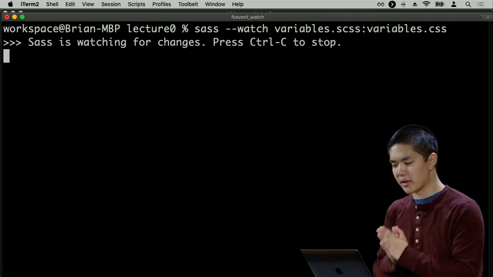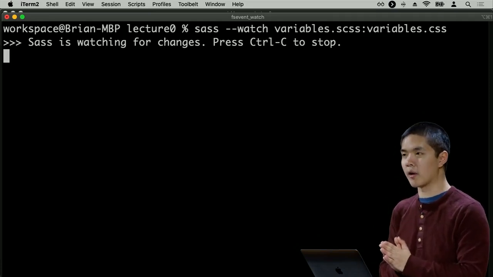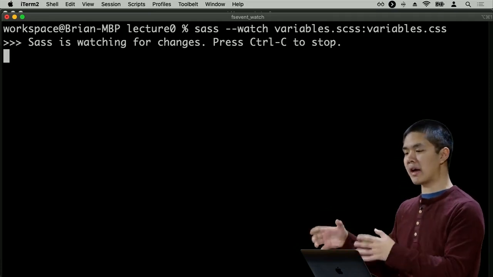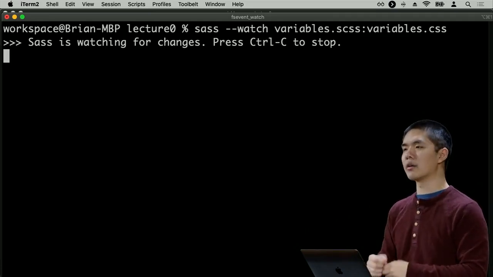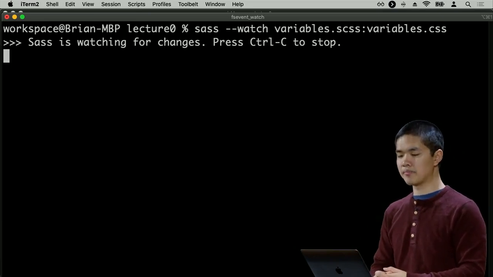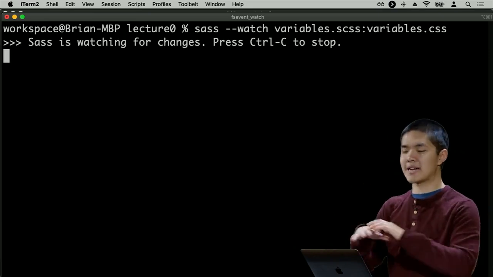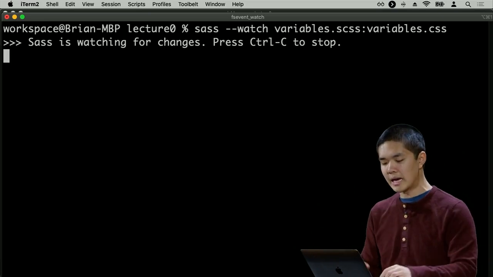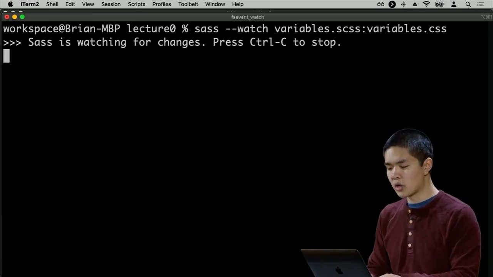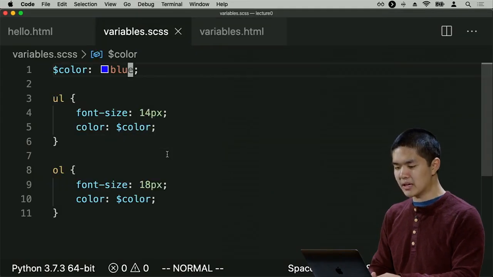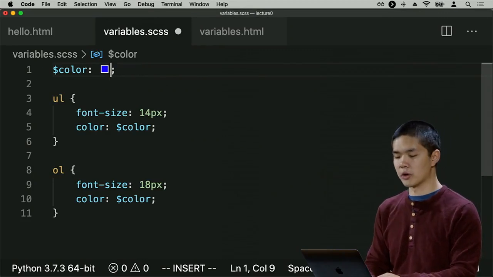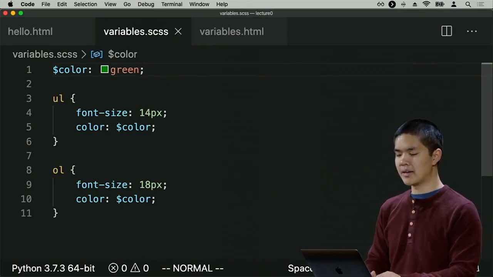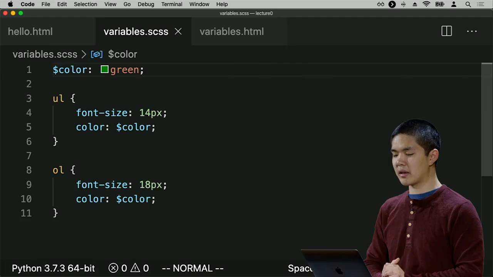Sass is going to monitor the variables.scss file. And if ever I change my Sass file, Sass is going to know about it, and it's automatically going to recompile the corresponding CSS file. And you can do this not just with single files, but entire directories as well if you have multiple different Sass files. So now what I can do is if in the variables.scss file, I change the color. Instead of blue, I now want it to be green, for example. I now save the variables.scss file.